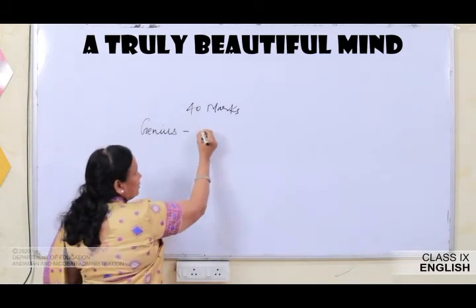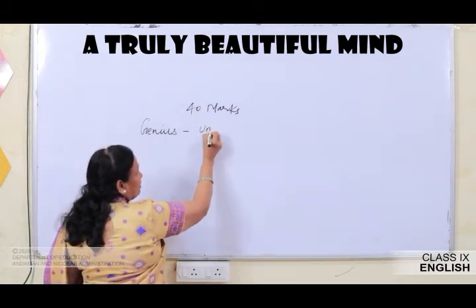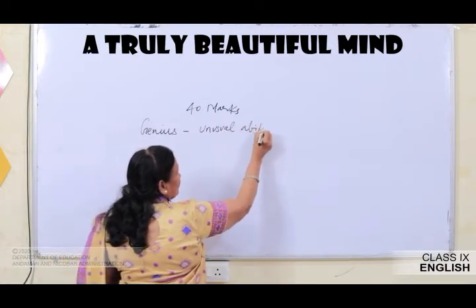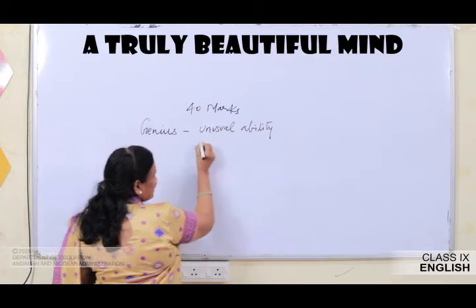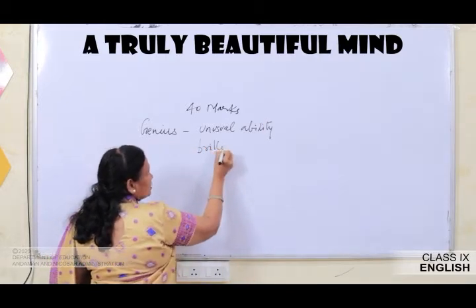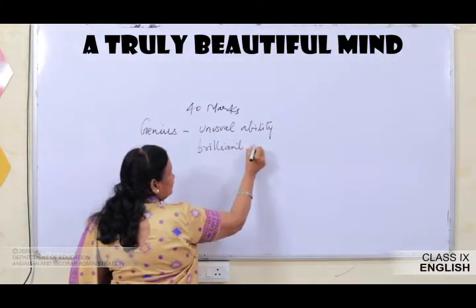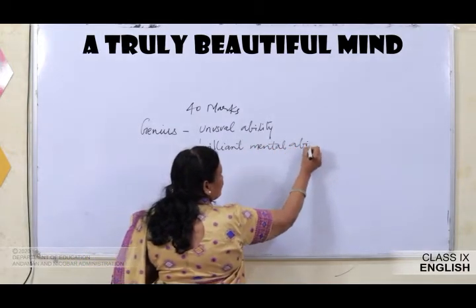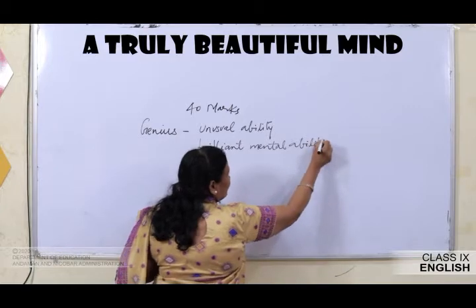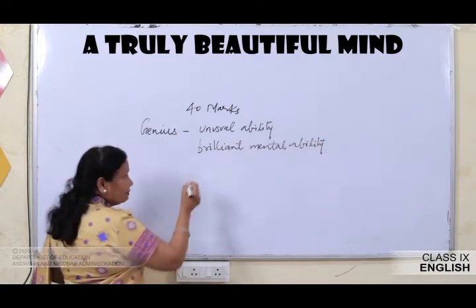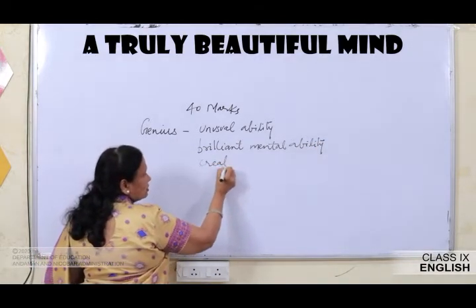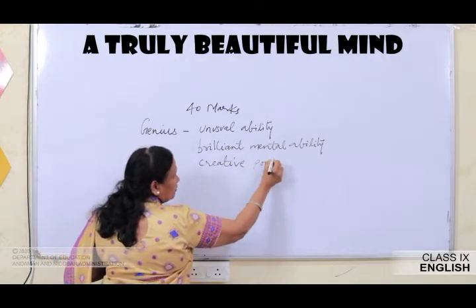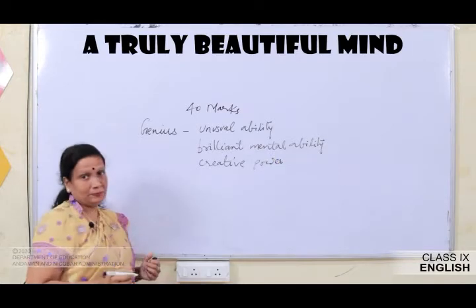It could be something maybe unusual ability, or you can say brilliant mental ability, or it could be a person who has got creative power, creative or innovative power.